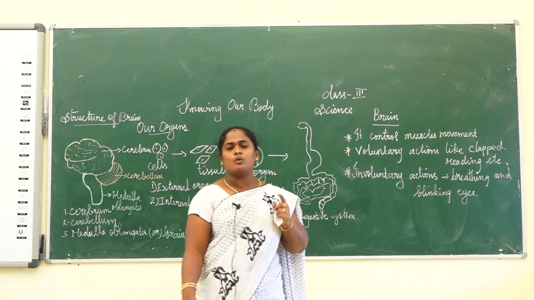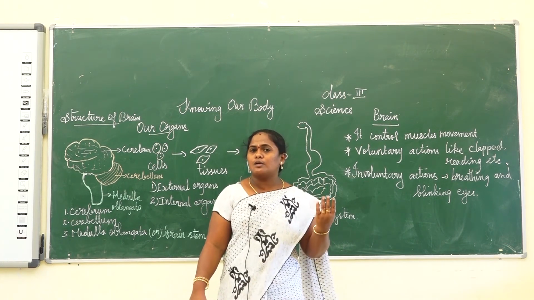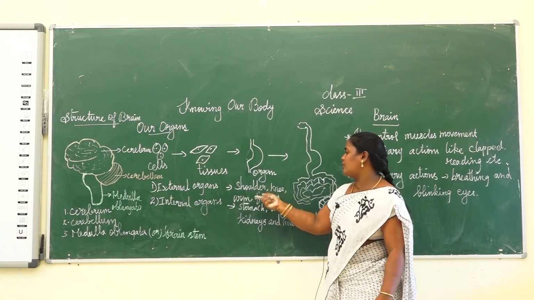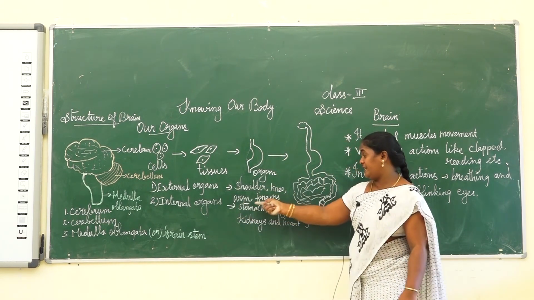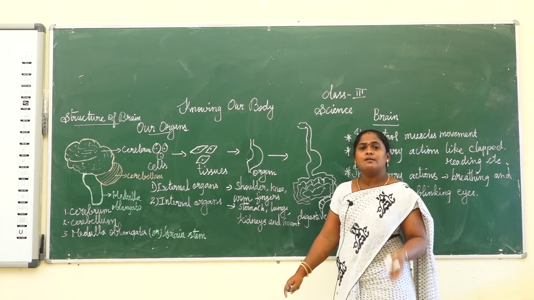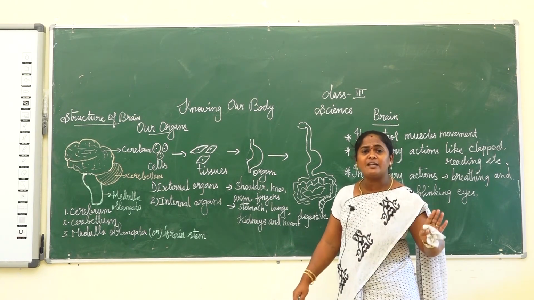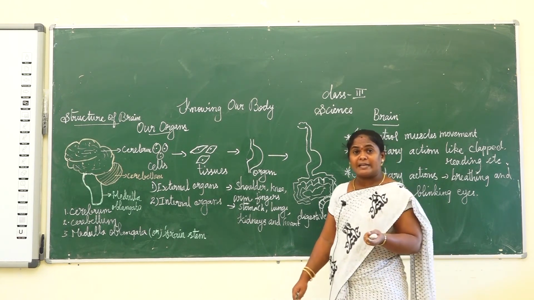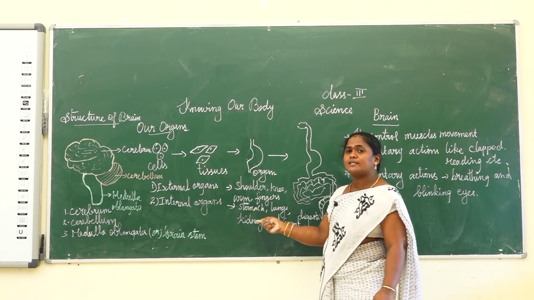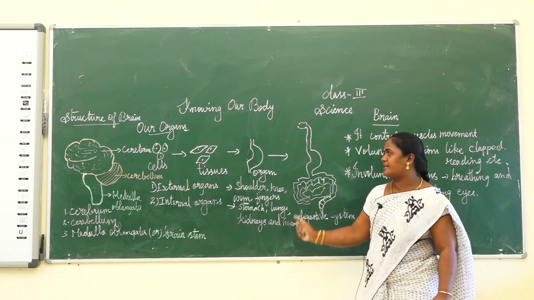Next, external organs and internal organs. What are the external organs? The organs that are visible to us are called external organs. Some examples are shoulder, knee, arm, and finger. These are all external organs. Next are the internal organs. Organs that are present inside our body and cannot be seen directly are called internal organs. Some examples of internal organs are stomach, lungs, kidneys and heart.